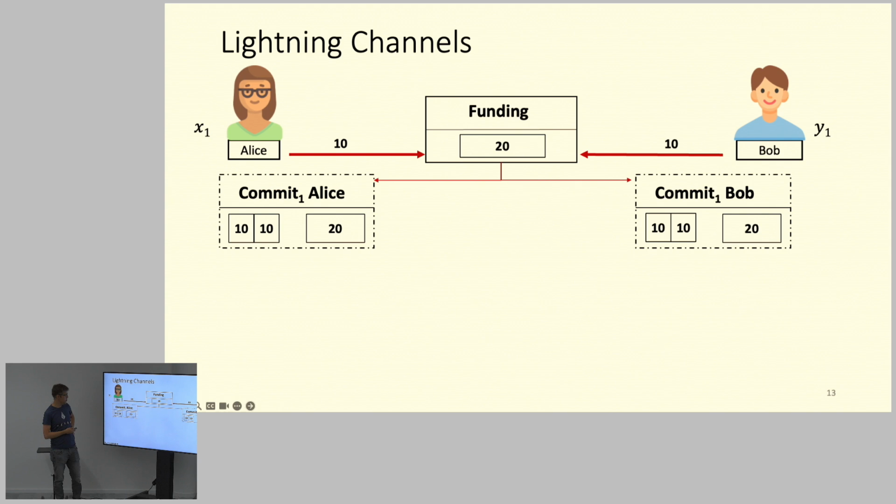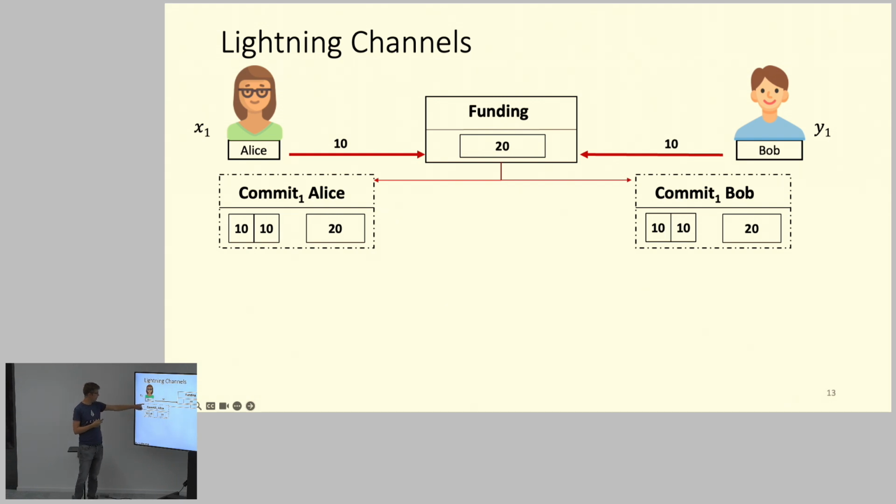And then there are these commit transactions where they say, okay, here in this original situation, 10 coins. This is actually a transaction that is committed on the blockchain, so you have 20 coins committed on the blockchain. Now you create commit transactions, and these commit transactions describe to whom these coins currently belong in the channel. So for the update, you create new commit transactions.